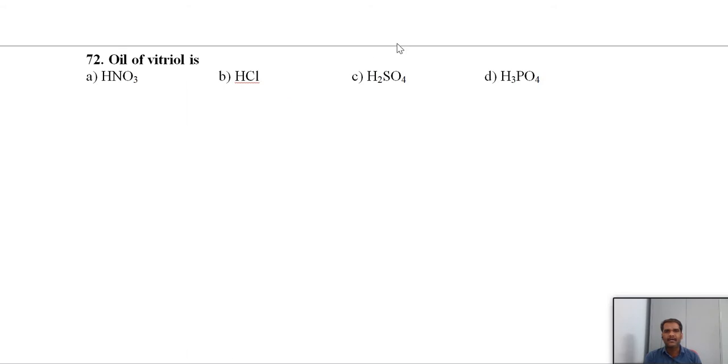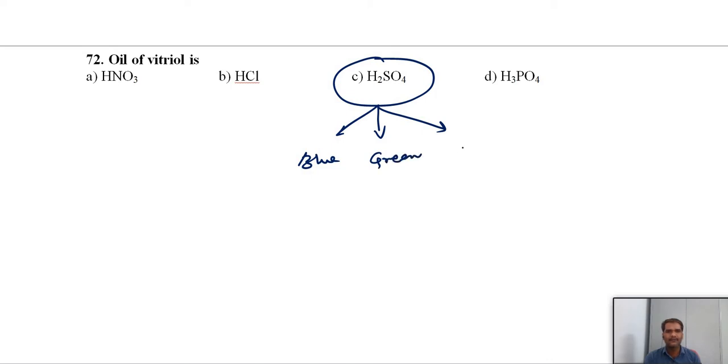Option 2, direct oil of vitriol. We know that H2SO4 is called oil of vitriol. Why? Because to prepare various types of vitriols, we will use sulfuric acid, and also it is the king of chemicals. What types of vitriols? We have the blue vitriol, the green vitriol, and the white vitriol.